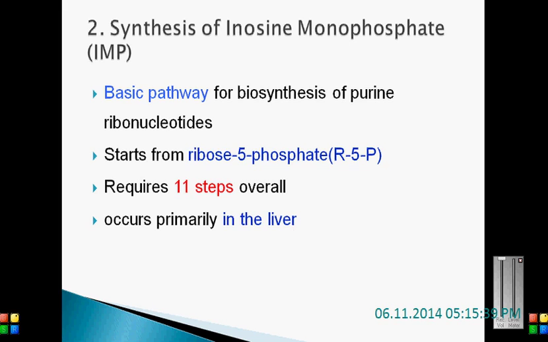Next we will move to how the synthesis of inosine monophosphate takes place, because as we said earlier, purine biosynthesis commonly ends in inosine monophosphate. From inosine monophosphate we go on to synthesize AMP and GMP, because we have only two bases, adenine and guanine. As I said earlier, this starts from ribose 5-phosphate. There are 11 steps involved in the synthesis of inosine monophosphate, and this takes place primarily in the liver.